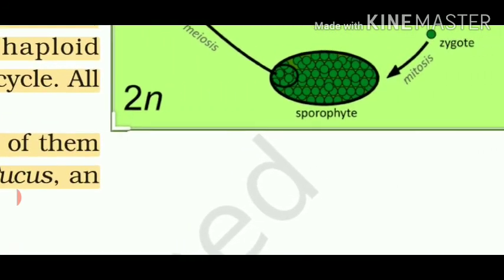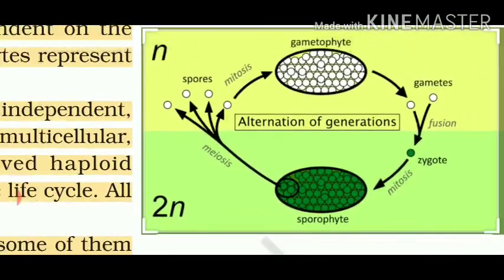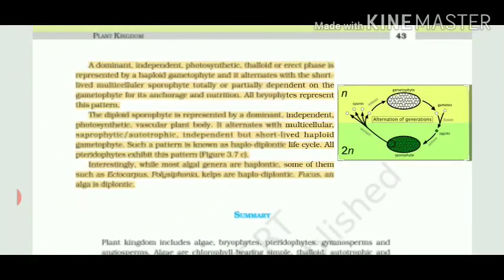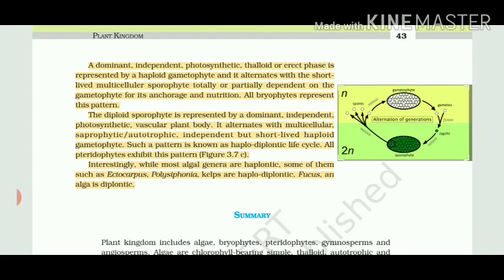This diagram will also help you. It will give you a clear idea of what alternation of generation is. Generally it is written that the gametophyte is haploid. The yellow portion shows haploid structures and the green portion shows diploid structures. Gametes are formed, fusion takes place, zygote is formed, from the zygote the sporophyte is formed, from the sporophyte spores are formed, and from spores the gametophyte is formed. I hope students you have understood all the topics because these are very important, and thank you.